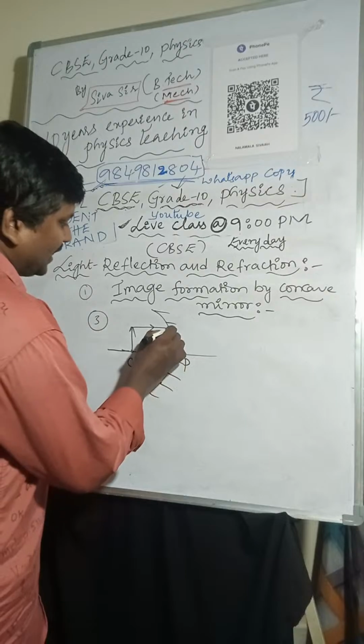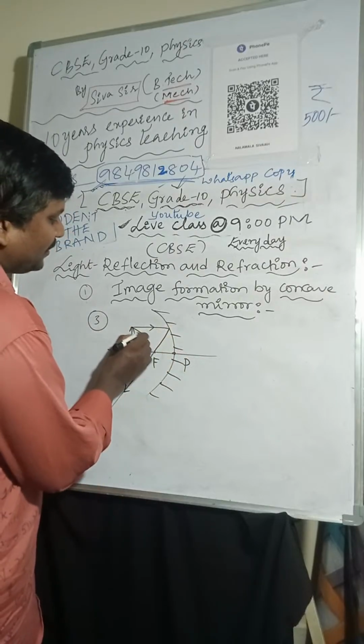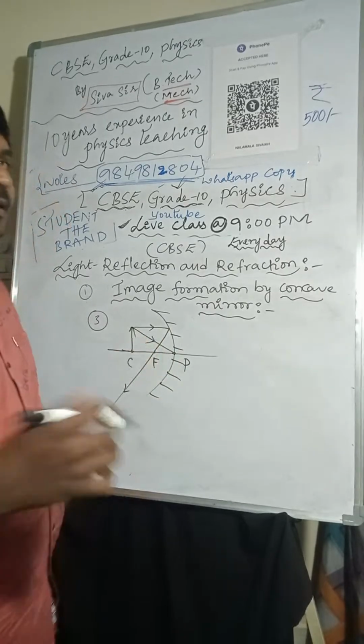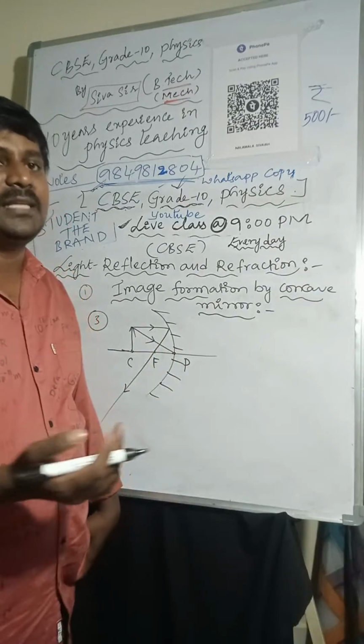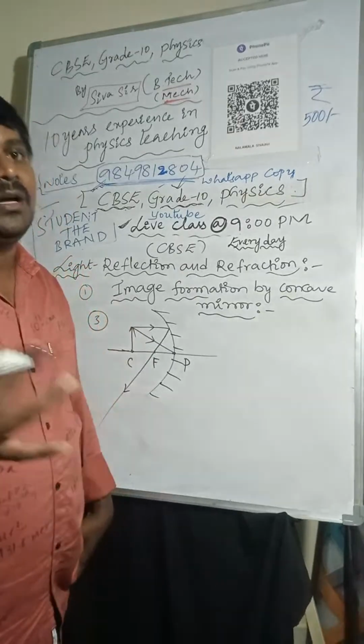Okay. So one light ray I'm taking like this, it passes through focus. Another light ray. According to the textbook, a minimum of 2 light rays you can take, but you can follow the textbook diagrams.